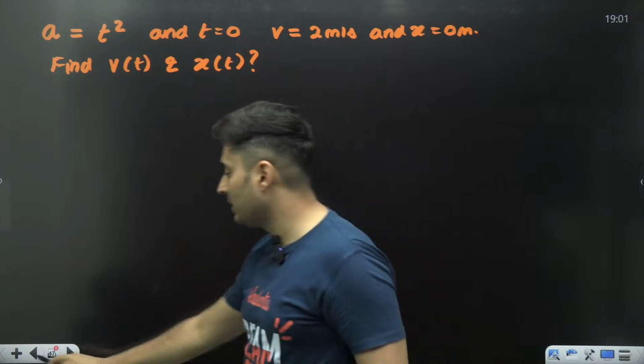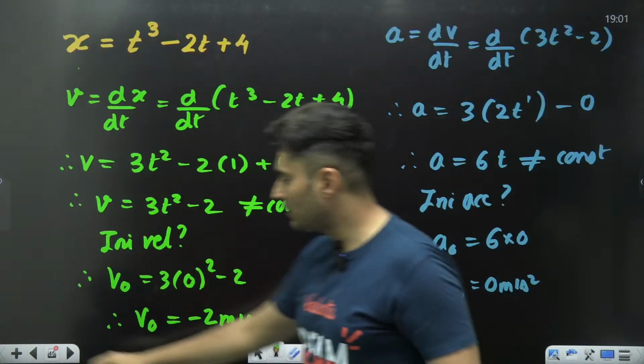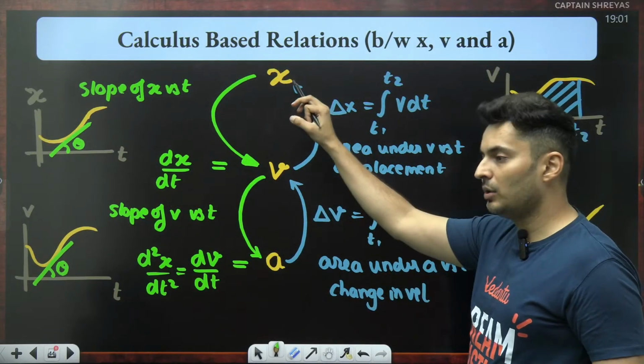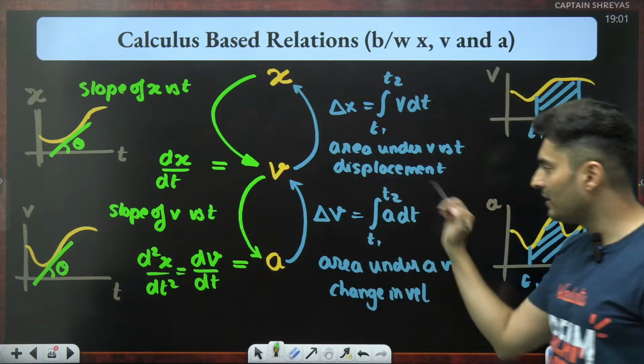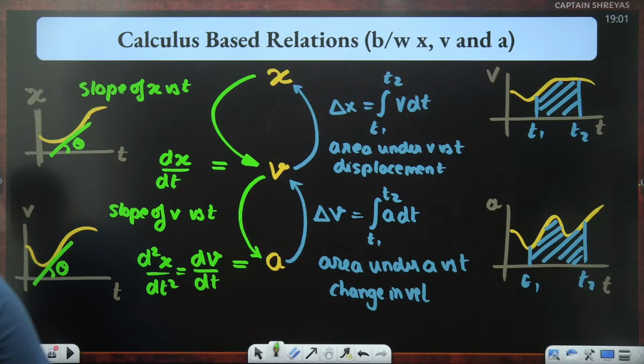You have to go exactly reverse. That is very well understood from this particular part. If acceleration is given, to go to velocity and to position, I have to go via the integration approach. And this is the formula for the integration.